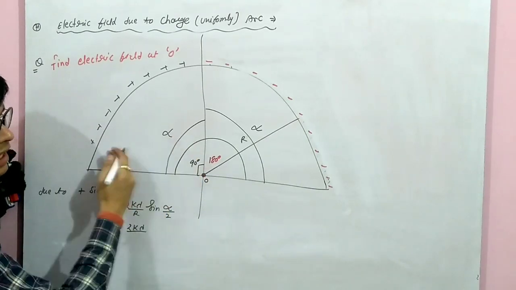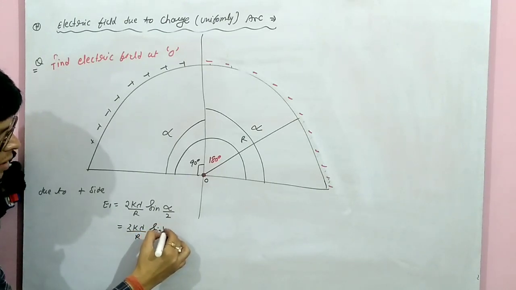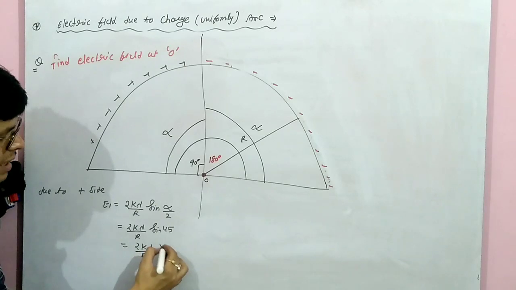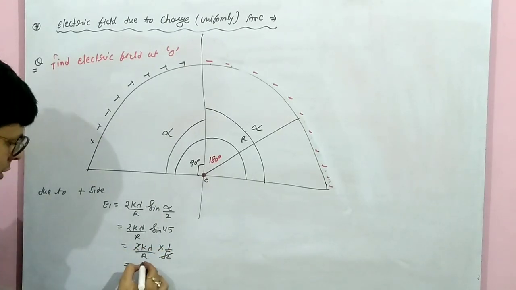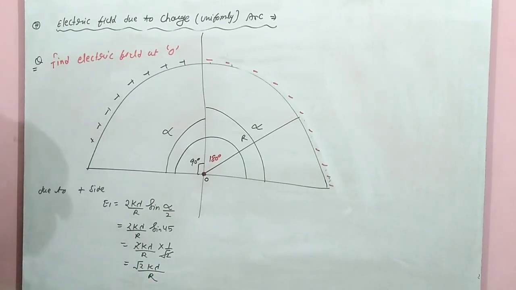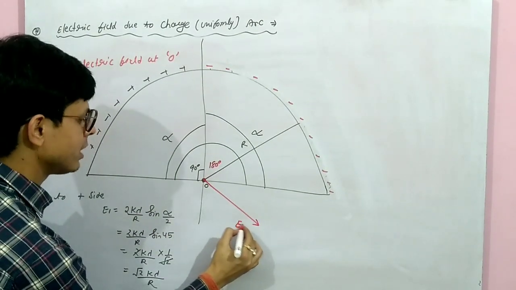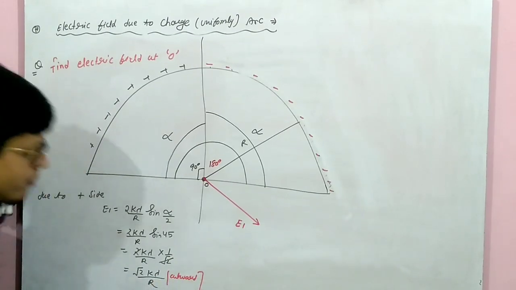And now this side is 90, that side 90. Total 180. R sine 90, sine 45. So it will come 2k lambda upon r sine 45, 1 upon root 2. This is cancelled out. What you will get? Root 2 k lambda upon r. Now this is which side? Positive. Due to positive, the electric field will be outward, so here we will write outward. This is due to plus.